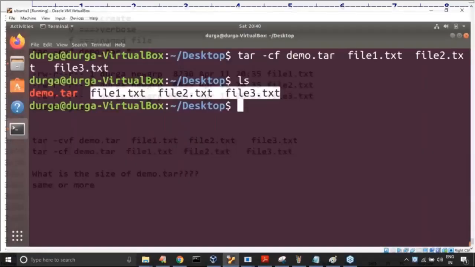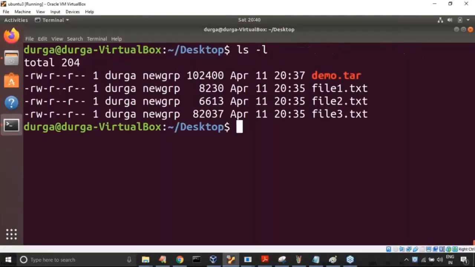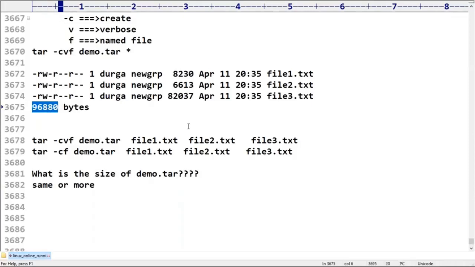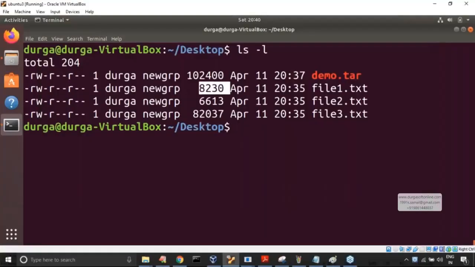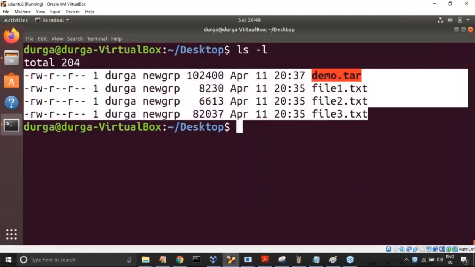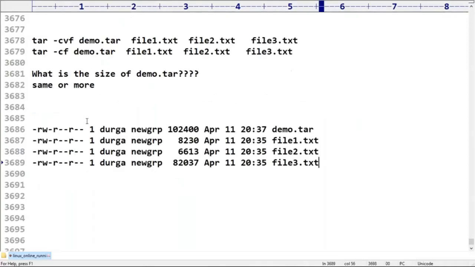Let me cross check. Just observe ls -l. Observe carefully. The total size we got is 96,880 only. But here the tar file is 1,02,400 bytes. Any doubt? Either compression happened or not happened? Please guide. Yes, compression did not happen. We just created one archive file. This file contains all these things. Remember this terminology very carefully.